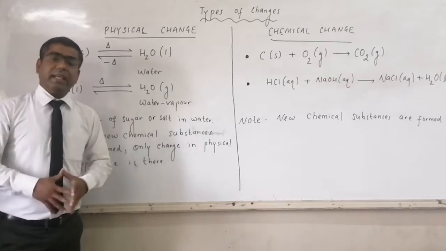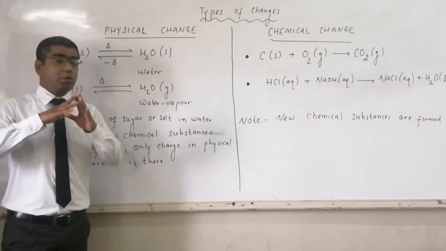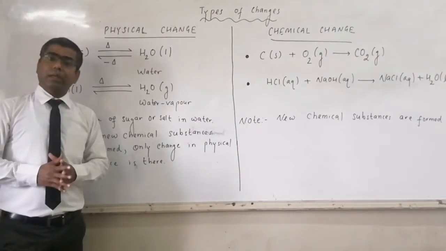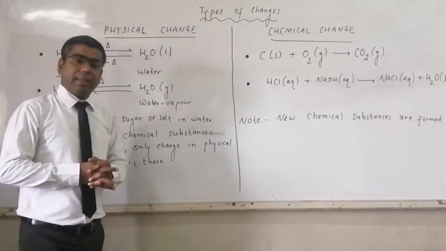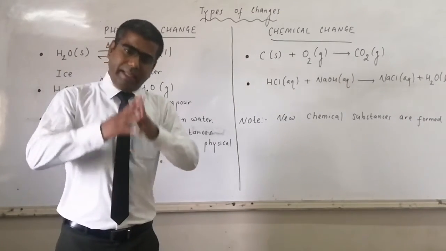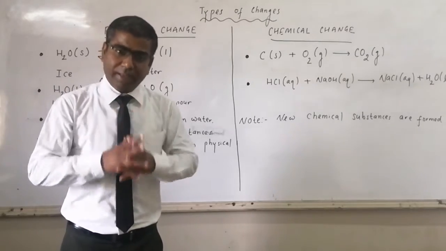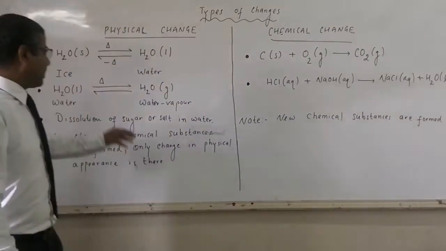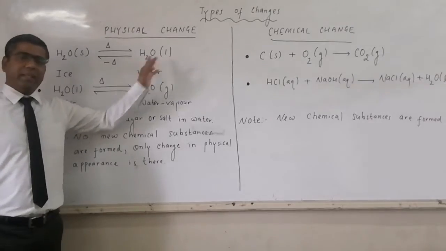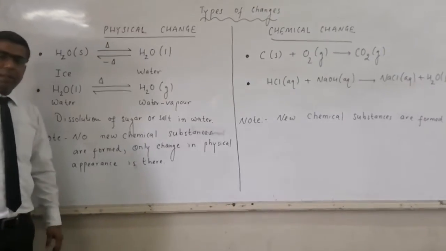There is no change in chemical composition of the substance, or we can say there is no change in the chemical formula. The chemical composition remains same. There is a change in physical state of the substance. The solid state gets converted to liquid state, or the liquid state gets converted to solid state.